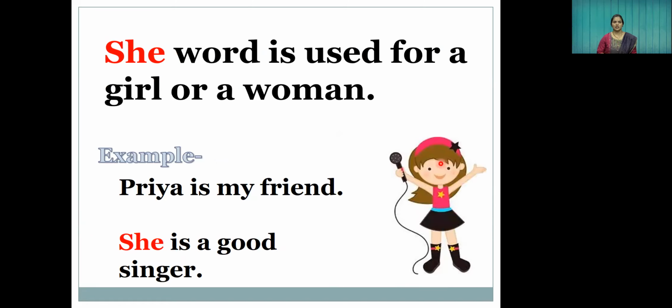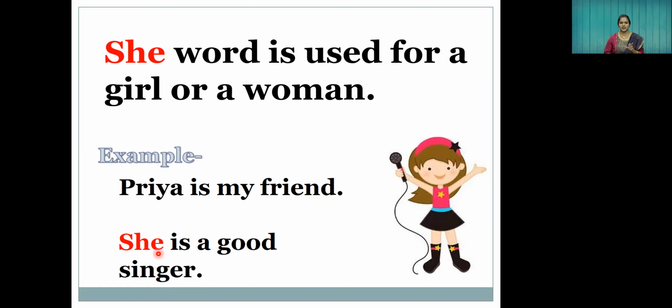She. The word she is used for a girl or for a woman. Okay, when you're talking about a girl or woman, then you will use the word she. She is my sister. Like that. You can see a girl over there. Priya is my friend. She is a good singer. If you want to tell something about your friend, your mother, your grandmother, your sister, or someone who is a girl or woman, or your teacher, then you will use the word she.